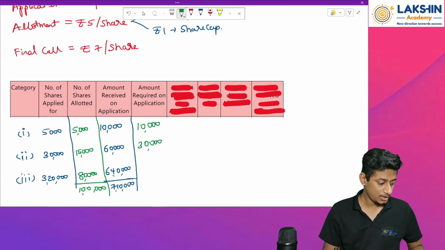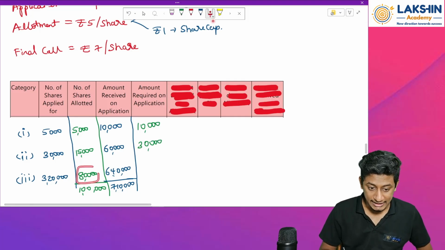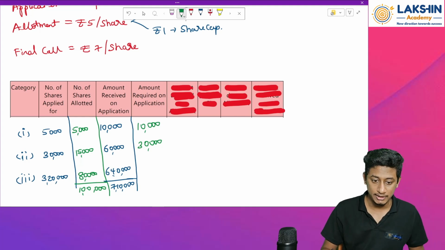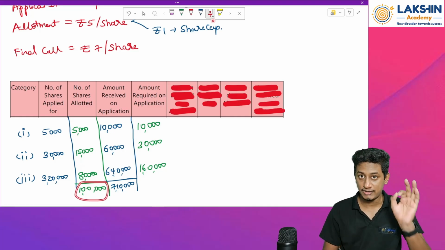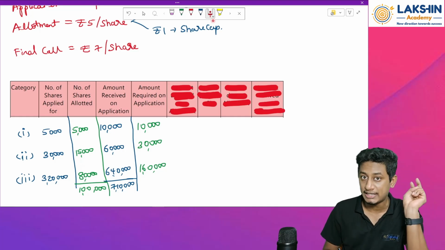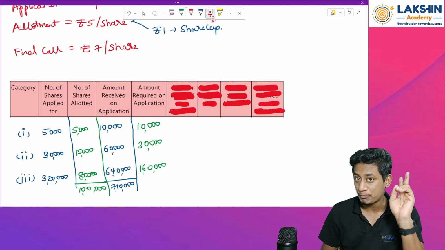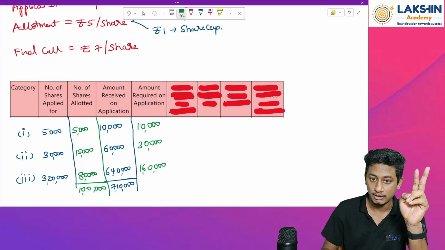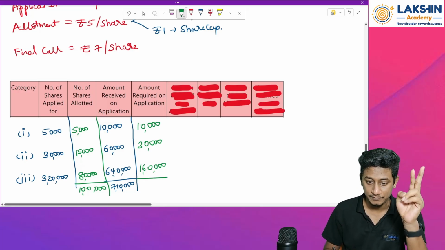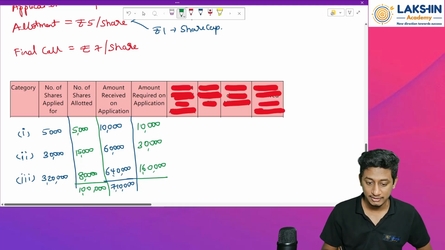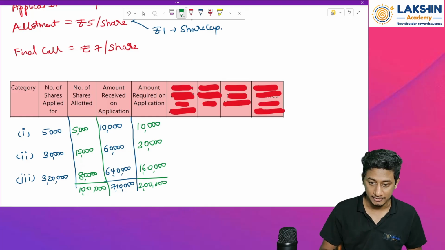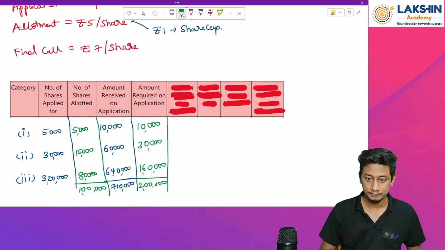30,000. Okay. Then after this again 80,000 rupees into 2 per share. That will be 1,60,000. So if I have to say on 1 lakh shares that I have issued, 2 rupees is to be received on application, how much will the total amount be? Rupees 2 lakhs. Now add all this. How much will that be? 1,60,000 plus 30,000 plus 10,000. That will be rupees 2 lakh. Tallied? Yes, that means we are on the right track. Then going ahead. Next column.